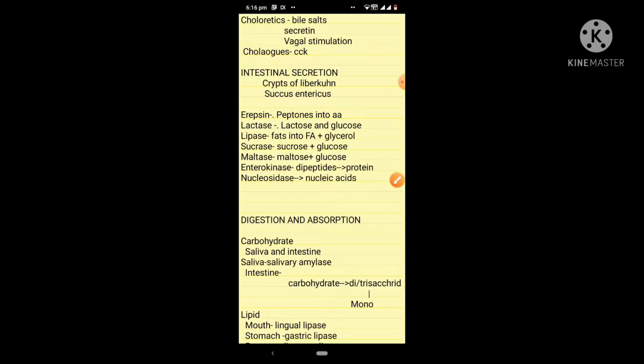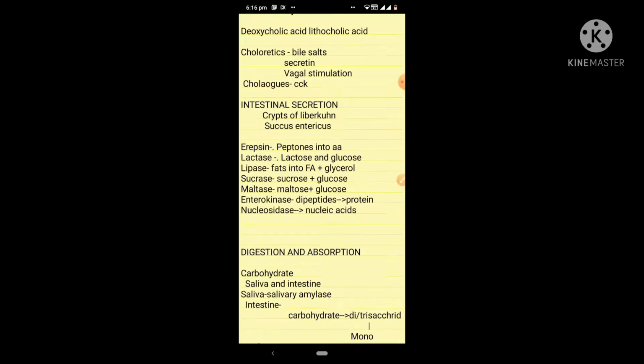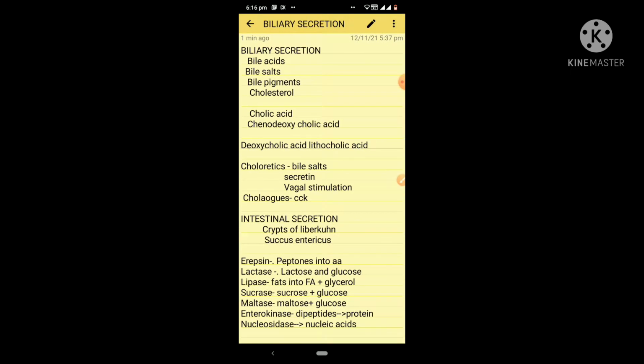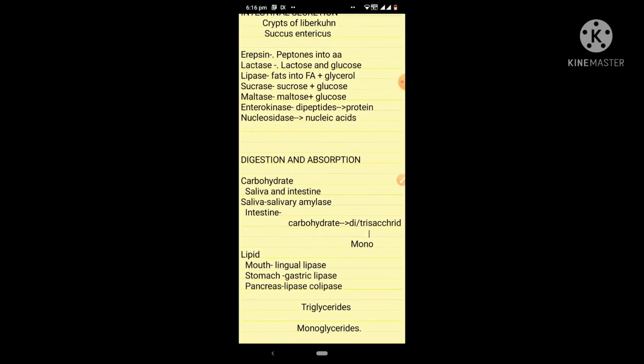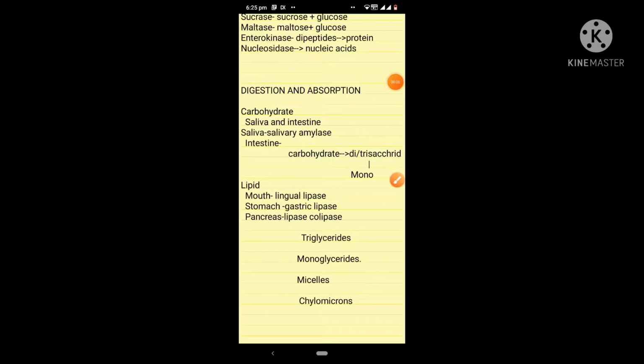So we have discussed all the secretions of the GIT in detail, namely intestinal secretion, saliva, gastric secretion, pancreatic secretion and biliary secretion. So now we can discuss the digestion of the major nutrients, namely carbohydrates, lipids and proteins, in detail. At first, we will be discussing carbohydrate digestion.